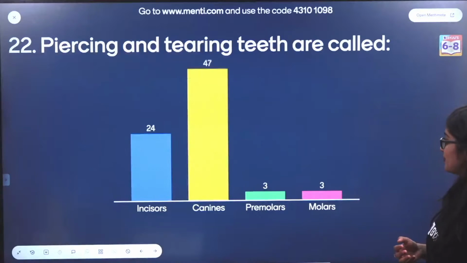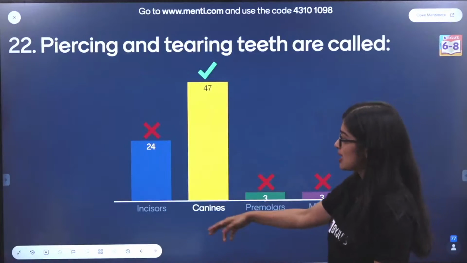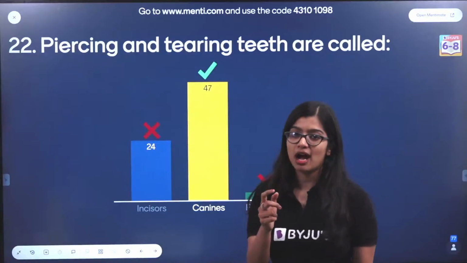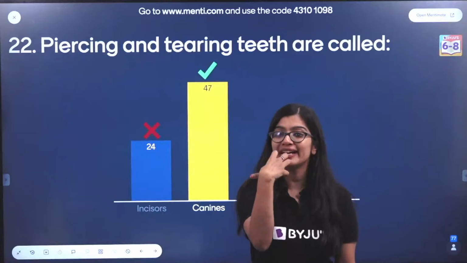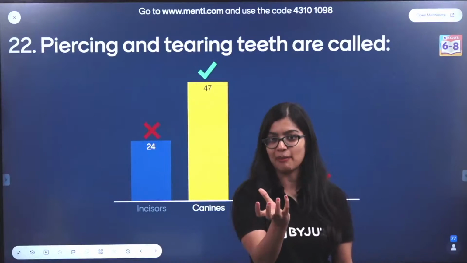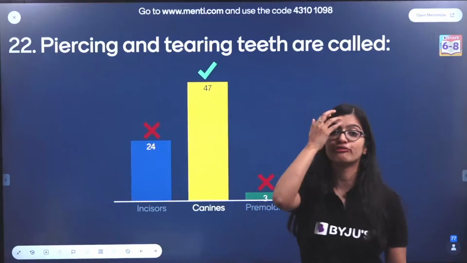Time's up. Very good, everybody. Now, I know some of you have gotten confused with incisors. See, incisors will be the answer when you say bite and cut. You bite into the apple, right? You don't tear into the apple. You take a bite of the apple. So, the biting that happens is by the incisors, which are the front 4 teeth.